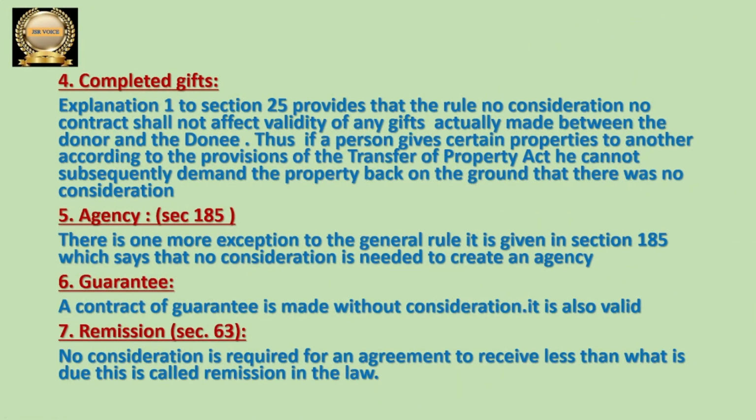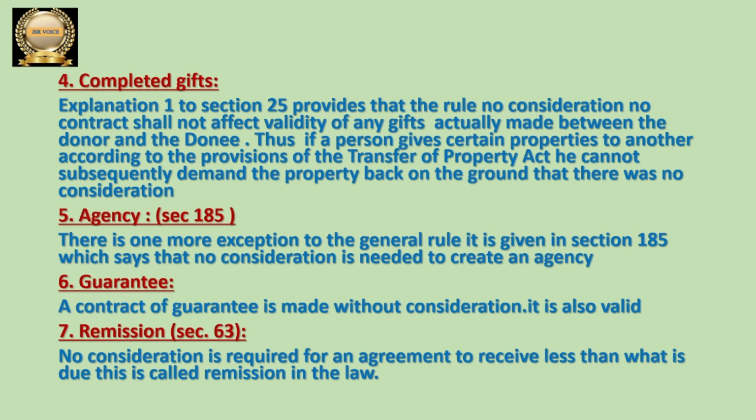The next one is completed gifts. The explanation of this point is explained here. From the first section to the 25th section there is a rule: no consideration, no contract. But some exceptions are there, and these completed gifts are explained here in this topic.